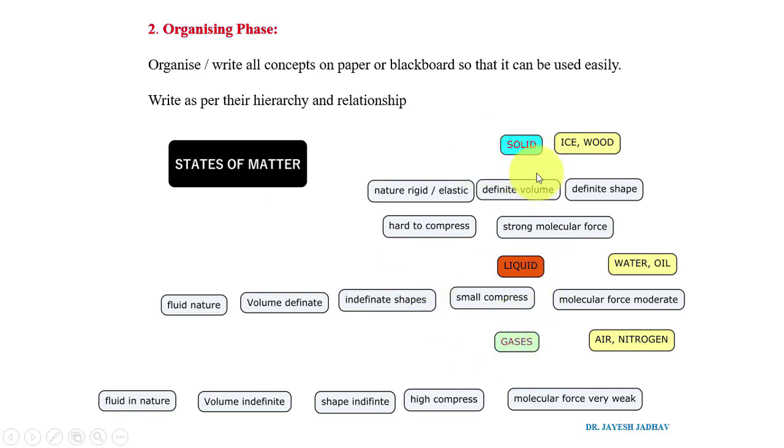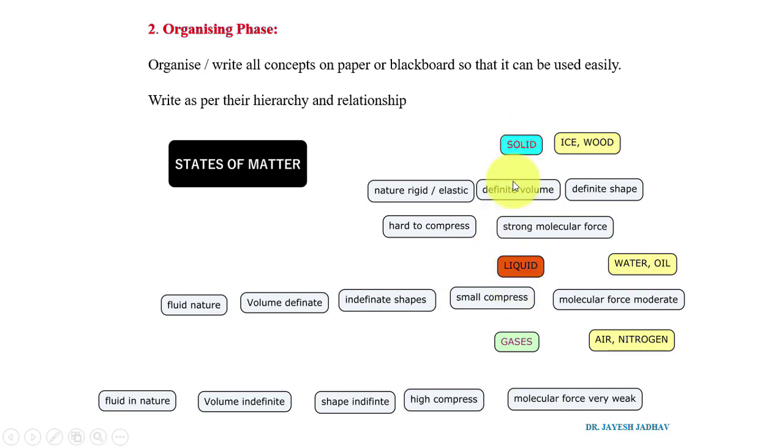Again, solid state examples: ice and wood; liquid state, water and oil, etc. Gases: air, nitrogen, etc. Solid has properties or characteristics like rigid nature, definite volume, definite shape. Liquid has fluid nature, definite volume, indefinite shape, etc. Gases are fluid in nature, volume and shape are indefinite. Molecular force is very weak. So these are some properties we decided, and here we organize according to the subtopic.